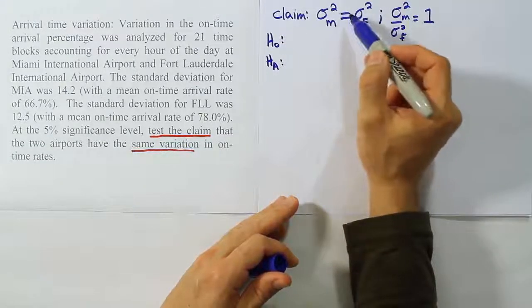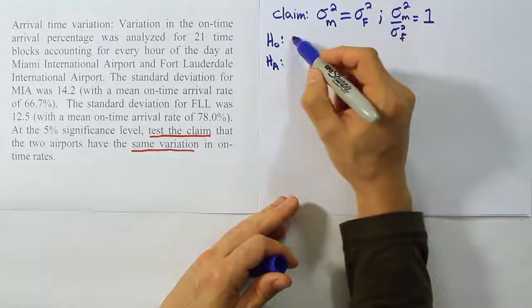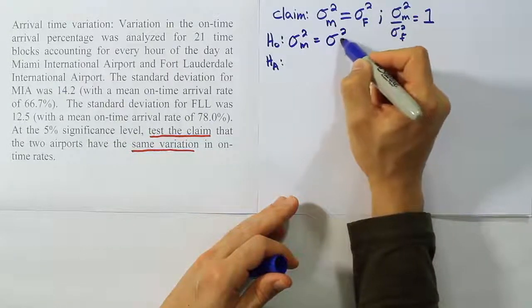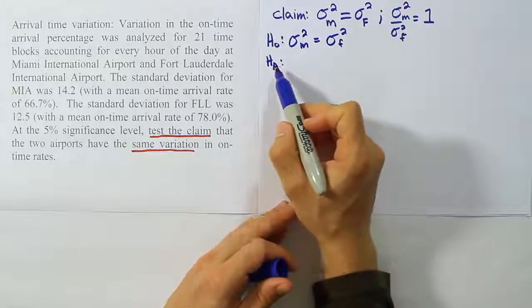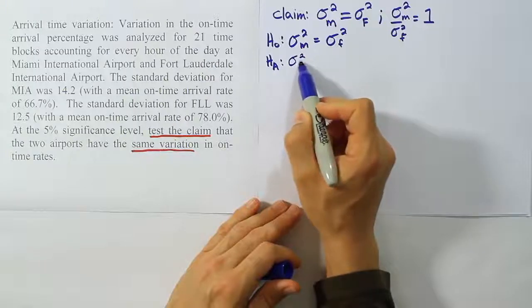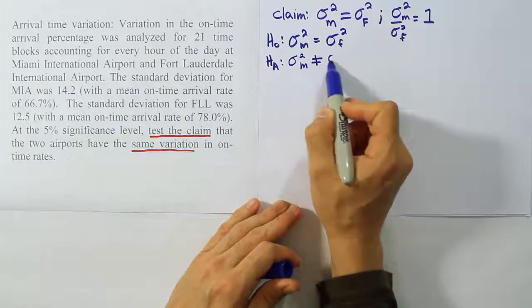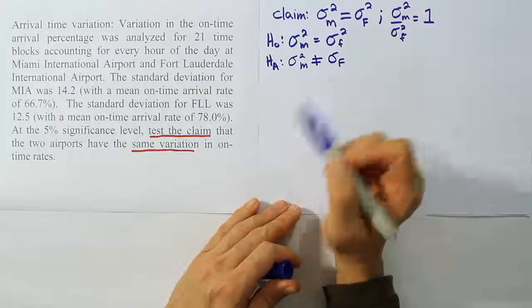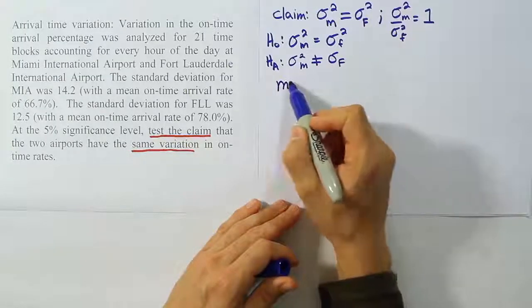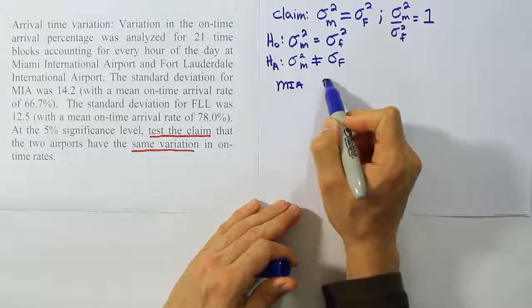Now, when the claim has an equal sign, we know the claim and H0 are the same, so I'm going to say that these two are the same thing. And then HA, of course, would have to express the opposite idea. So we're going to say sigma squared for MIA is not equal to sigma squared for Fort Lauderdale. All right, from there, we're going to list the data. So I'll list the data under MIA and FLL.